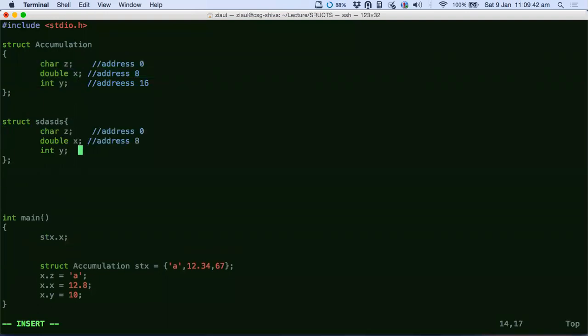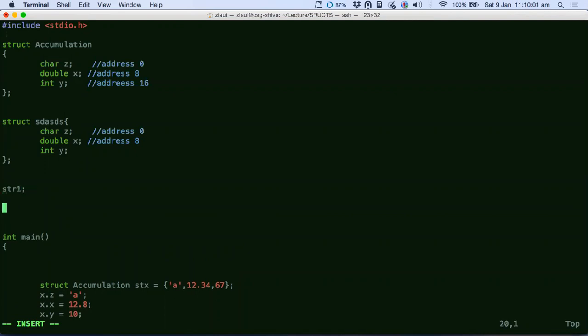So why is this valid? Because now you have two variables, one of this type and one of this type. Let's say the type of this structure is called str1, and the type of this structure is called str2.